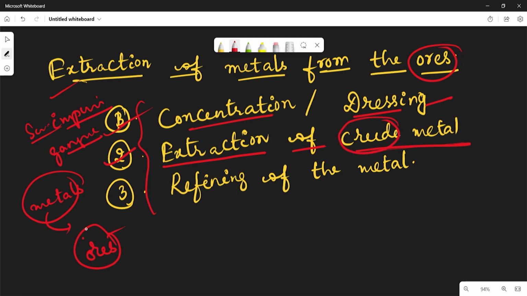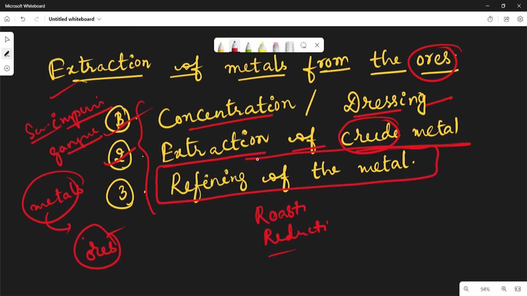To extract the crude metal we follow some methods like roasting, reduction, self reduction and the thermite process. There are different types, and we are discussing them now. The last step is refining of the metal. Refining means nothing but purification.